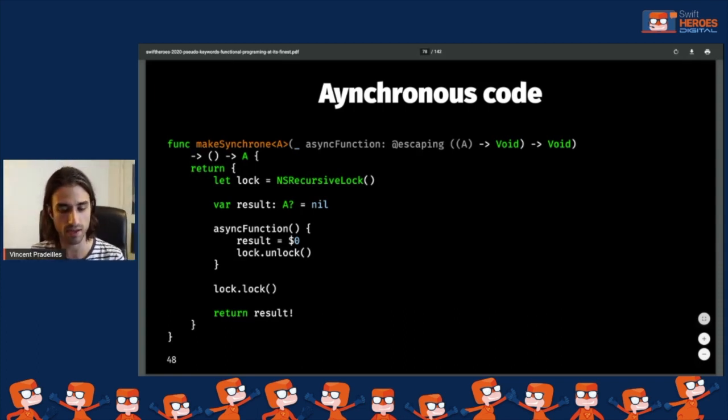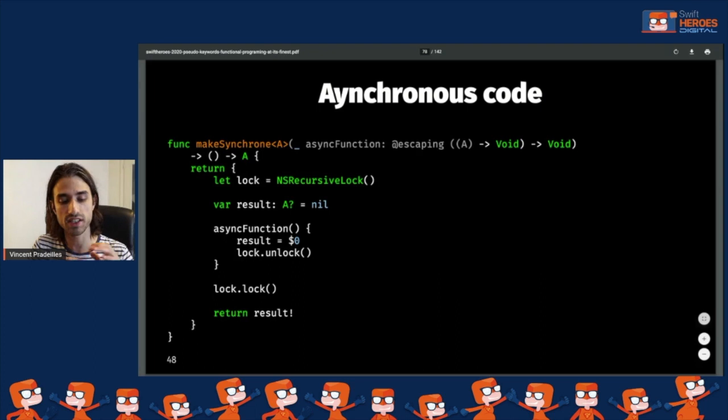And the way that we implement it is using a recursive lock. So the way that the code works, we return a function, of course, then we create a lock, and we create a local variable to store the result of the asynchronous call.